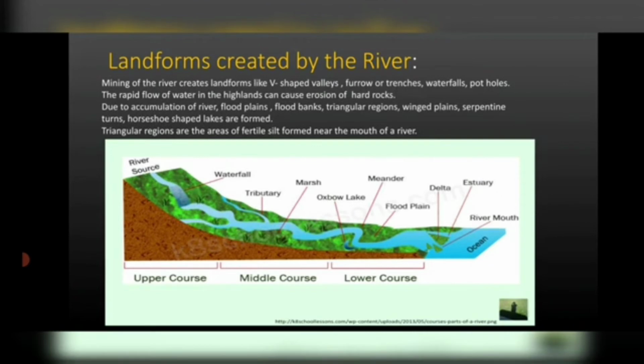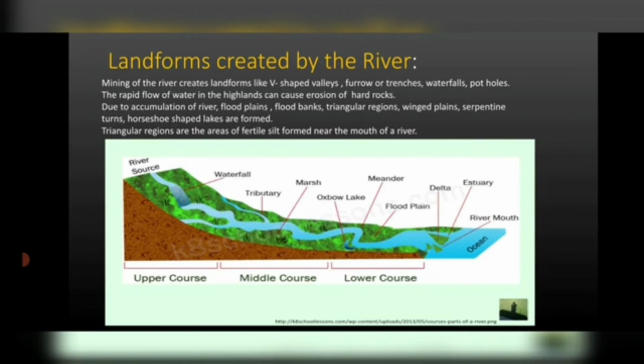Sometimes the strength of the flow in the plateau changes the course of the river and makes the path shorter. Even sometimes the river pulls the silt from the banks into the stream. Okay, sometimes the river releases the silt from its basin to the banks. So both ways can happen. Now this silt accumulates in the middle of the stream somewhere and forms an island. So all these small particles accumulate somewhere on some part of the land while flowing along with the water, and then it forms an island.